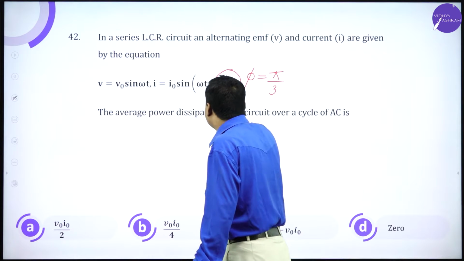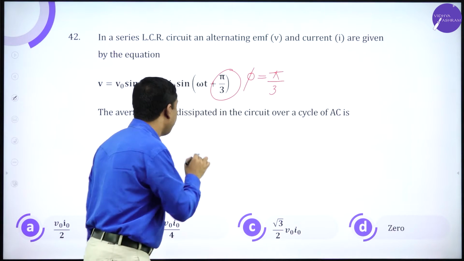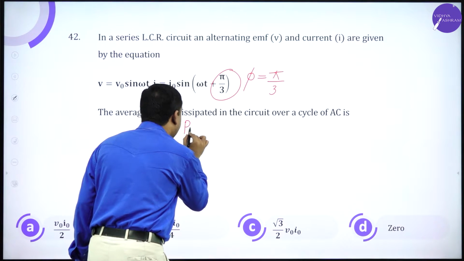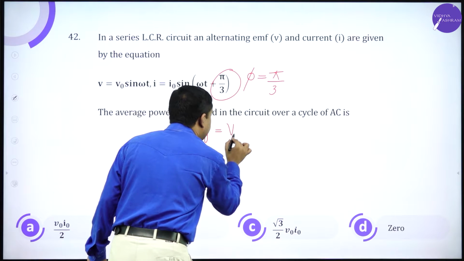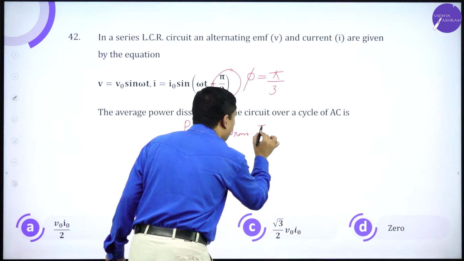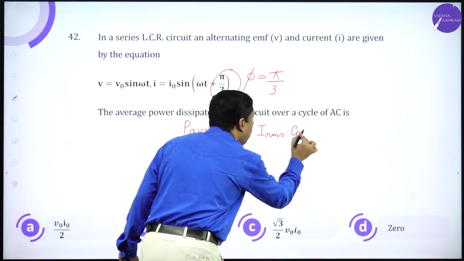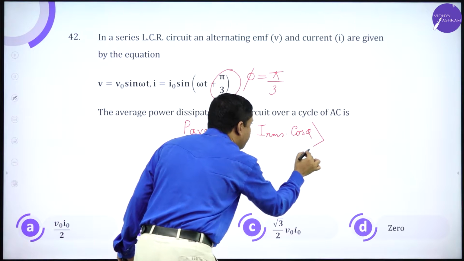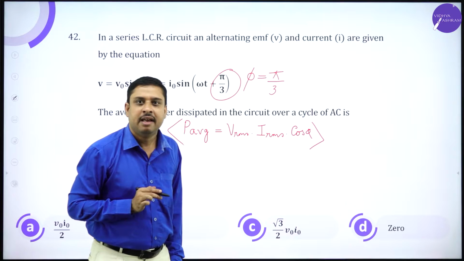So for current there is a phase difference of pi by 3, and we know average power is always VRMS into IRMS into cos phi. Umpty number of times I have written this expression.